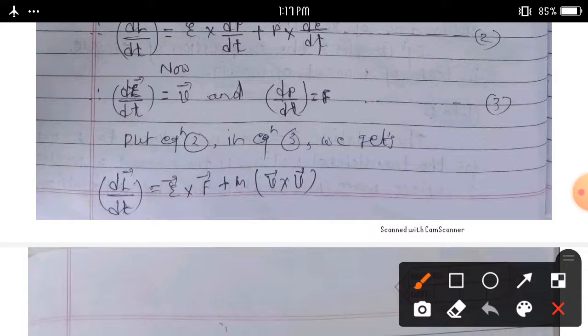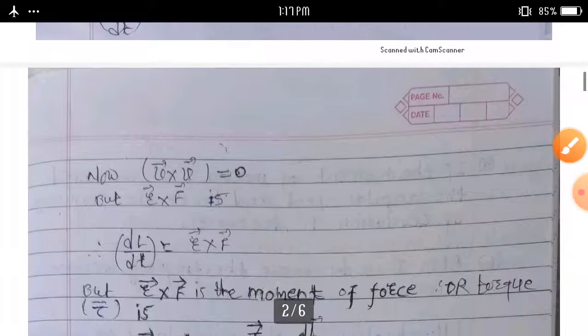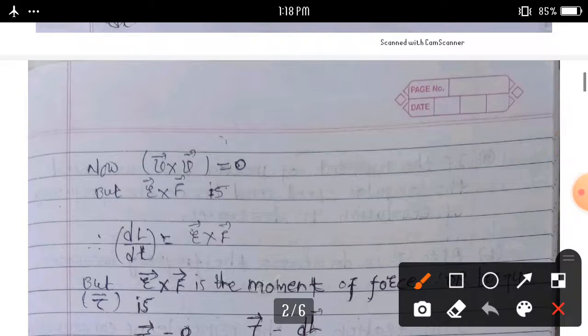This becomes dL bar upon dt is equal to r bar cross f bar plus m v bar cross v bar. But we know that v bar cross v bar, the cross product of the same vector, becomes 0.